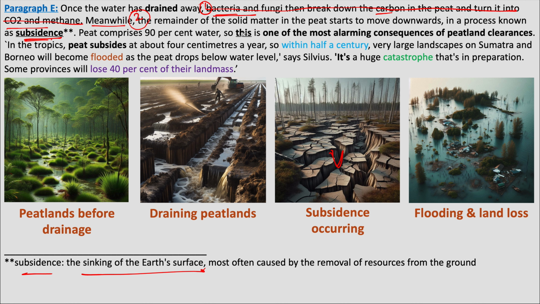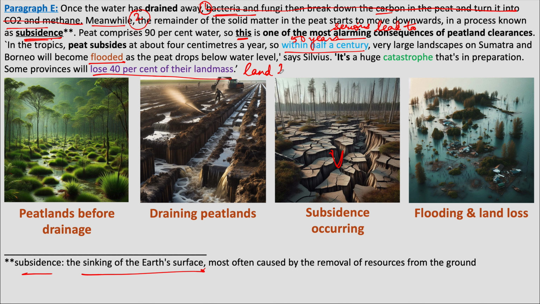Then it says, this is one of the most alarming consequences of peatland. Alarming consequences means something that leads to something else. So draining leads to subsidence, which is a serious problem, which is a serious consequence. And after a few decades, after 50 years, there is flooding and 40% of land mass is lost.